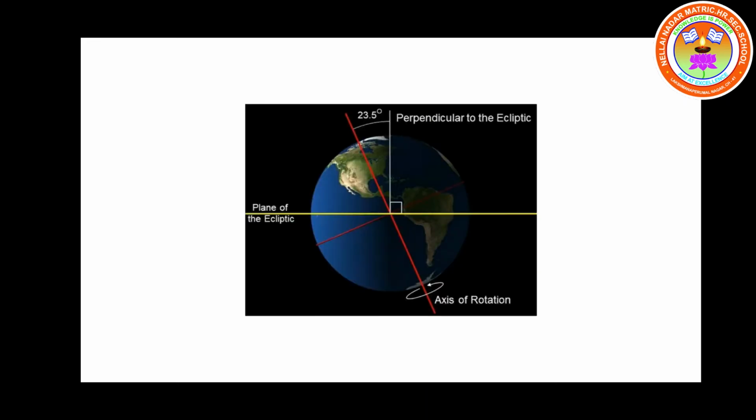If you see the picture, you can understand clearly. The earth's axis is always tilted or inclined from the vertical by an angle of 23.5 degree. When you see the picture of the earth, it will not be looking straight. It will be slightly slanting. It is called inclined. Is it clear? How many degrees is it inclined? 23.5 degree. It makes an angle of 66.5 degree with the plane of the earth's orbit.